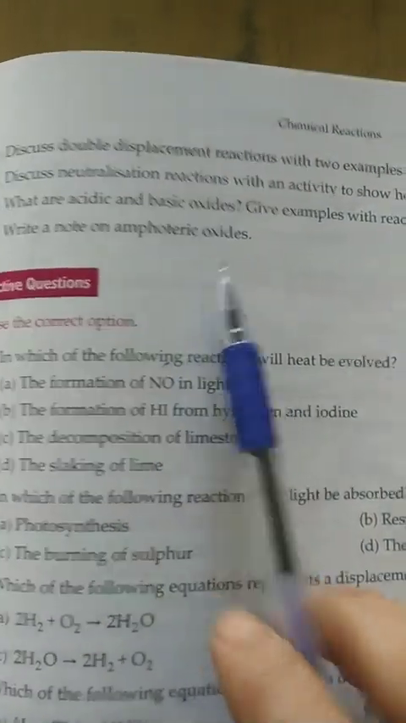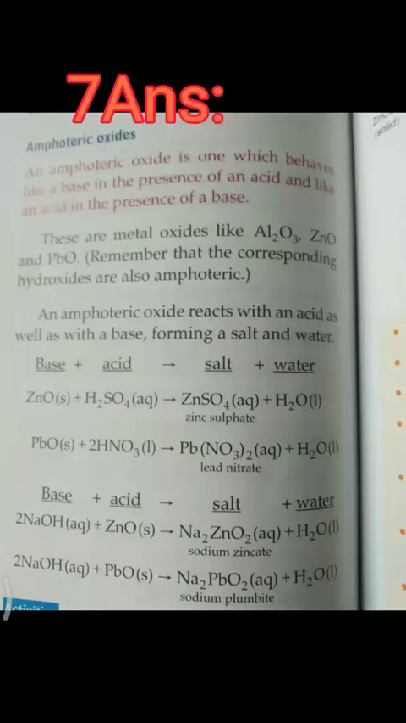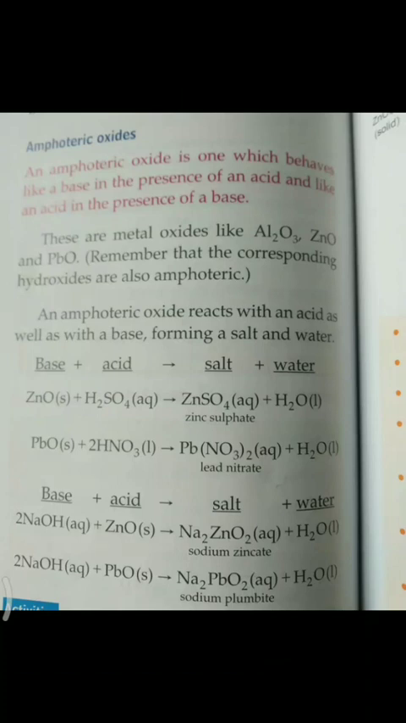Seventh, write a note on amphoteric oxides. Answer, amphoteric oxide. An amphoteric oxide is one which behaves like a base in the presence of an acid and like an acid in the presence of a base. These are metal oxides like aluminium oxide, zinc oxide and lead oxide. An amphoteric oxide reacts with an acid as well as with a base forming a salt and water. 4 reactions they have given, you have to write all the reactions.